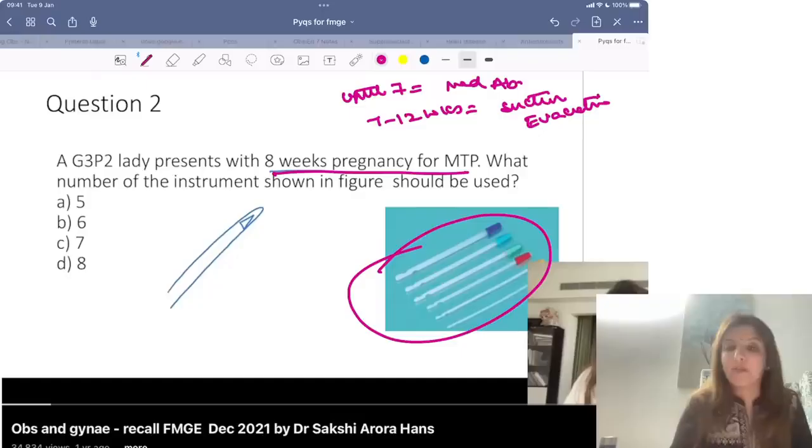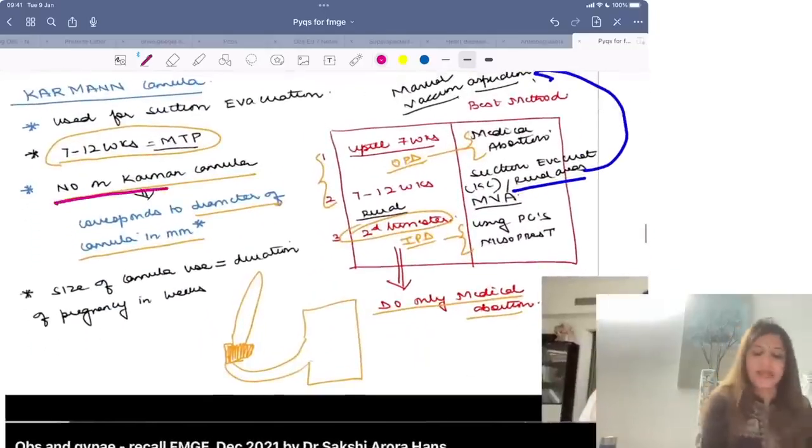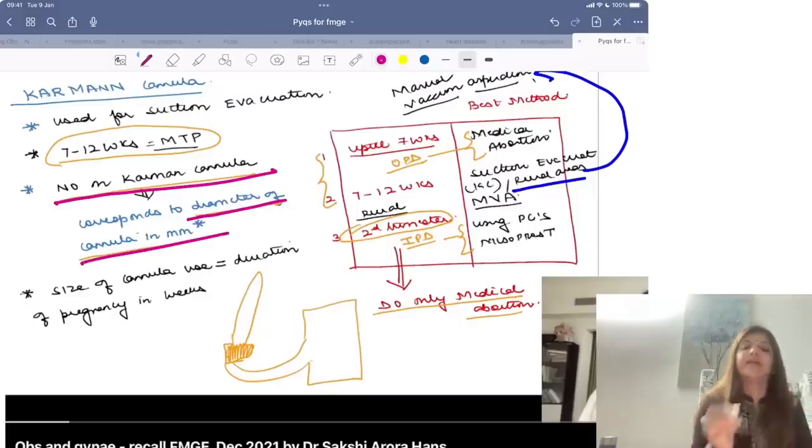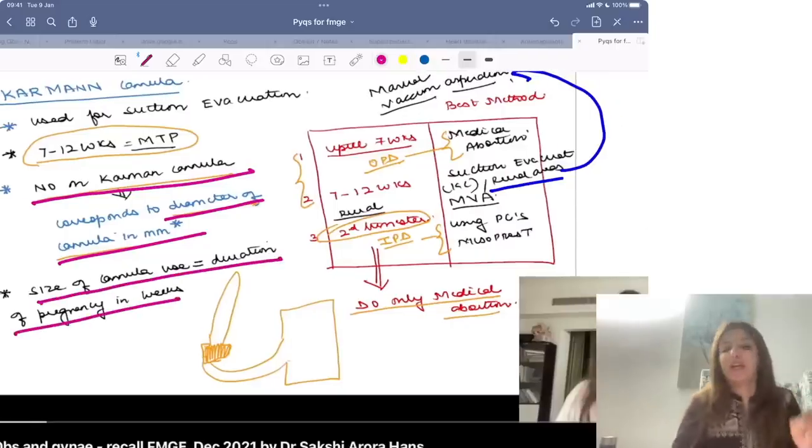This is how a Karman's cannula appears, and this has to be attached to a suction machine, right? So the number on Karman's cannula corresponds to the diameter of the cannula in millimeters, and the size of the cannula is equal to the duration of pregnancy in weeks. Whatever weeks of pregnancy, that size Karman's cannula you are going to use, right?